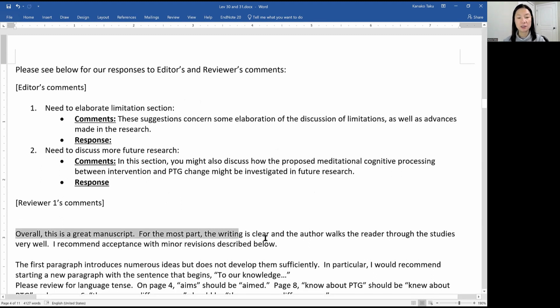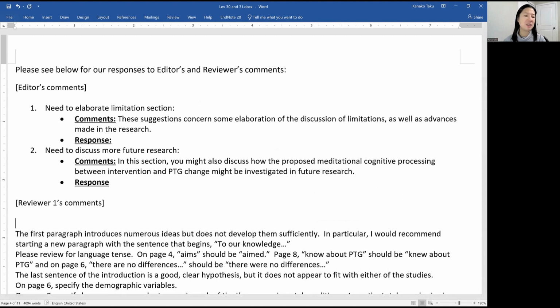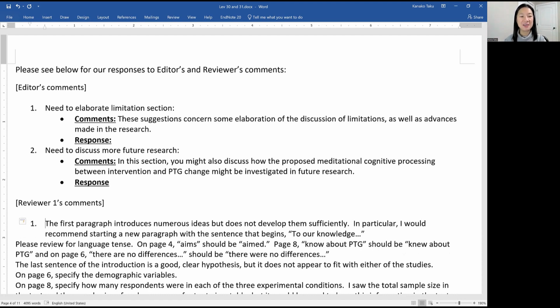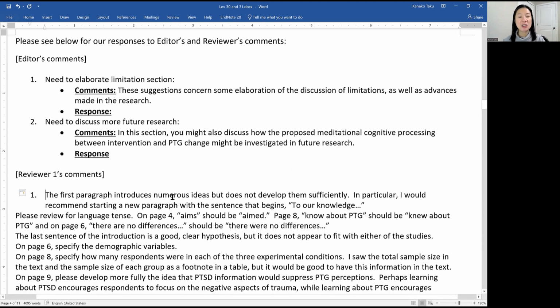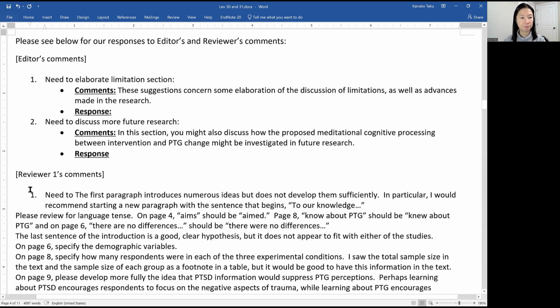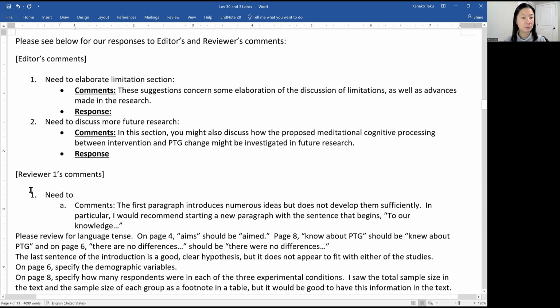Overall, this is great, so thank you for that. Some people just leave it and say, we appreciate your positive comments, blah, blah, blah. But I usually don't do that, because I only care about how I can make the paper stronger. Then, the first paragraph introduces numerous ideas but does not develop them sufficiently. Which means, need to elaborate. The introduction needs to do more work, basically. So, comments. What should I say?